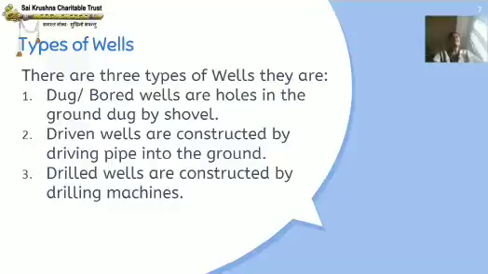The next one is driven wells, which are constructed by driving pipe into the ground. And the third type of well is drilled wells, which are constructed by drilling machines. This is also known as bore holes.